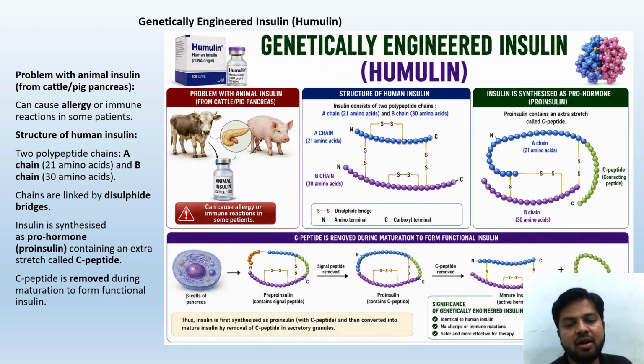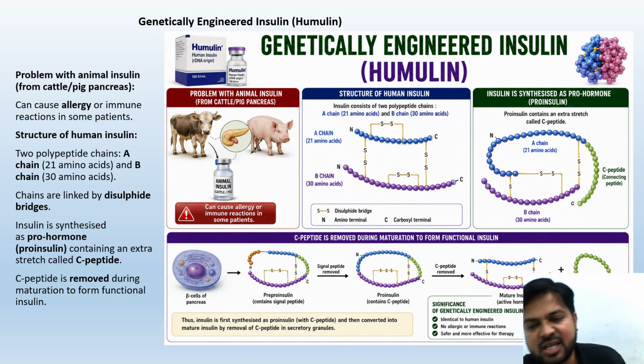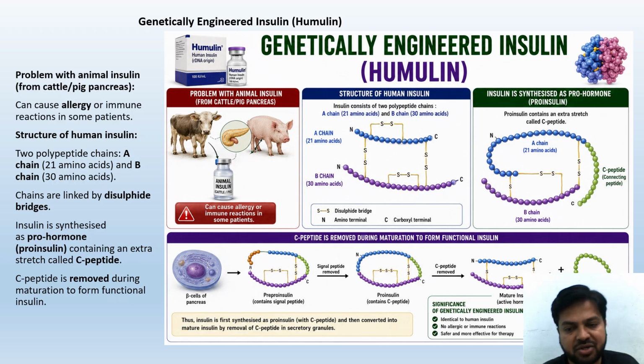Genetically engineered insulin, 100% expected question. The word itself is also explaining. We are producing the insulin genetically. Naturally, in our human body, the insulin is produced. But in diabetes, especially type 1 diabetes, insulin insensitivity occurs, or in pancreatic cancers, insulin production is obstructed. So for those types of diabetic patients, we use this genetically engineered insulin called Humulin. The problem with animal insulin from cattle or pig pancreas is that it can cause allergy, so we are going to produce it from human insulin itself.